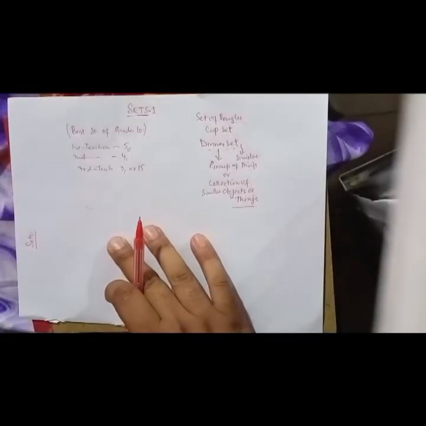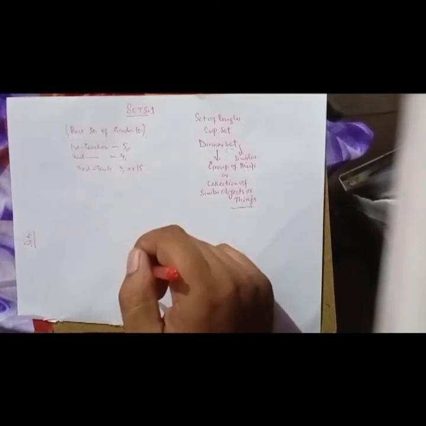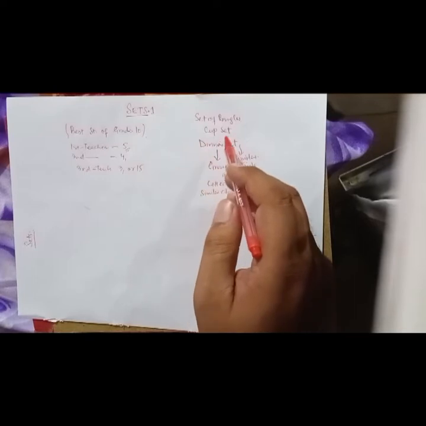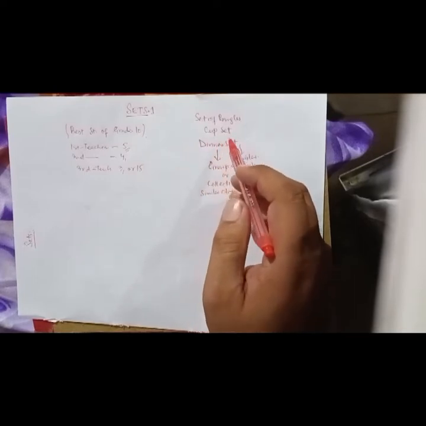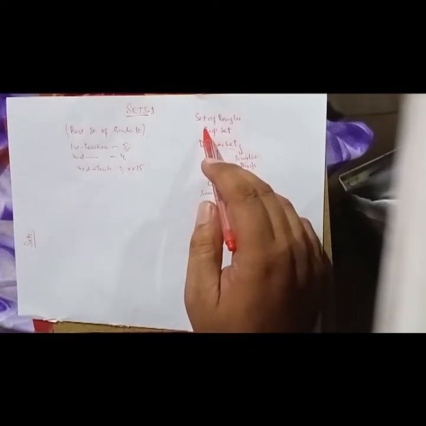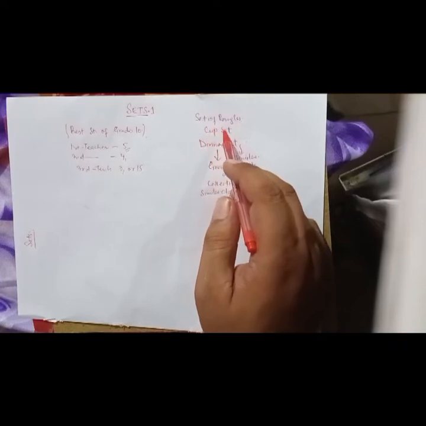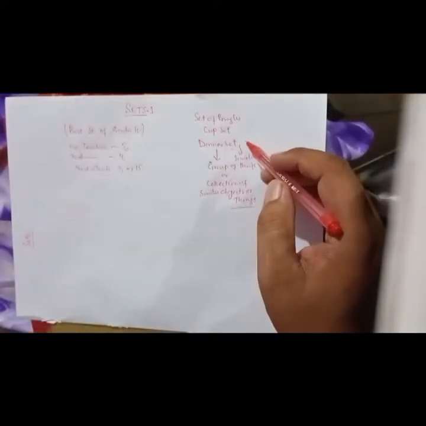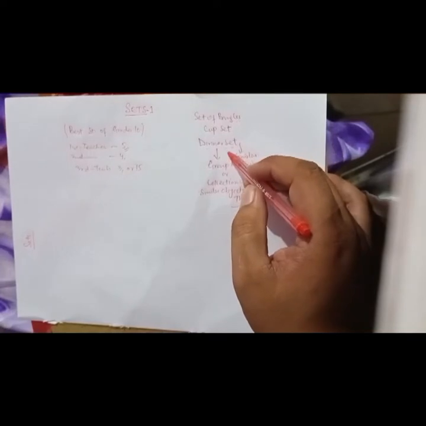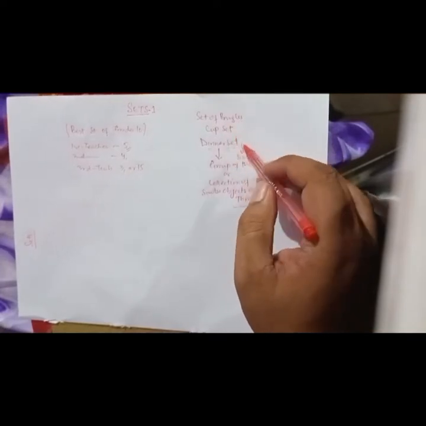Today I'm going to explain the concept of sets. This is one of the chapters in our textbook. First we will see a few examples. If we go to the market, we can see a set of bangles, a cup set, and a dinner set, and these are all sets.